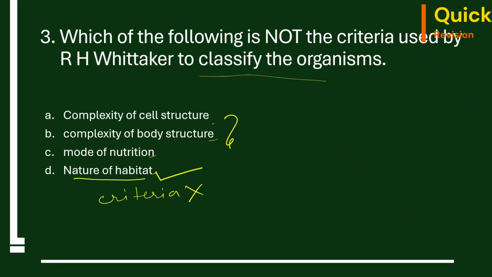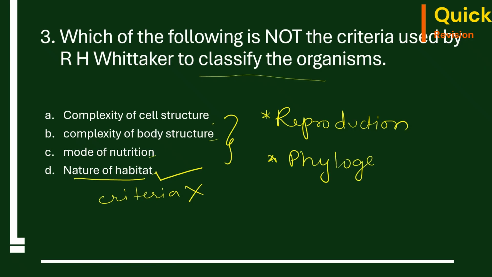Along with these three, there are two more, that is reproduction as well as phylogenetic relationship. Phylogenetic relationship with the other organisms is also a criteria included in R.H. Whittaker's classification. So the cell structure, body structure, mode of nutrition, reproduction and phylogenetic relationship are the 5 criteria that are used for R.H. Whittaker's classification.